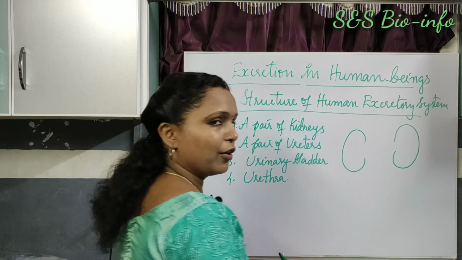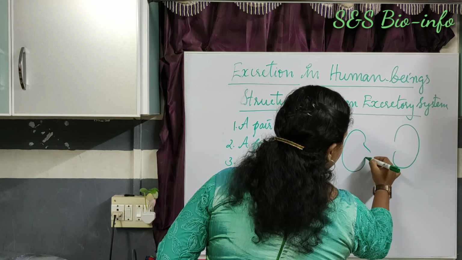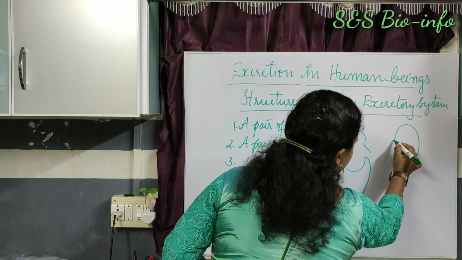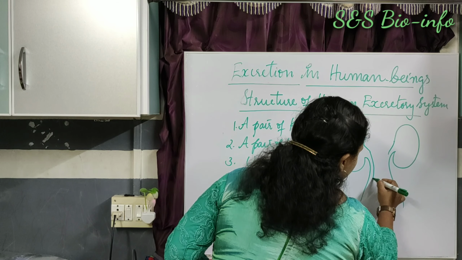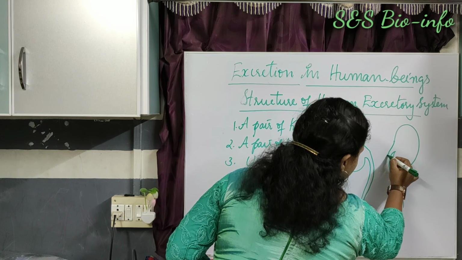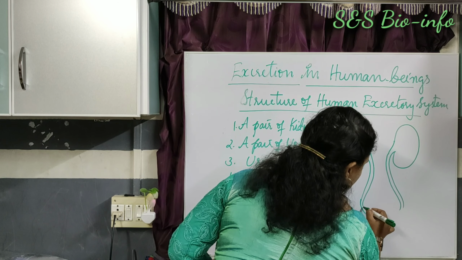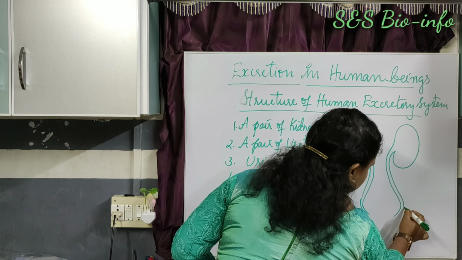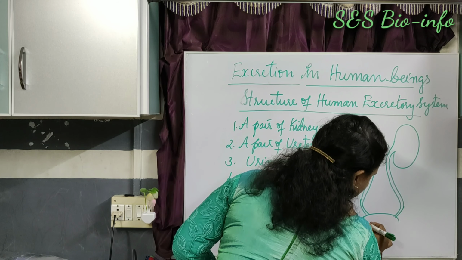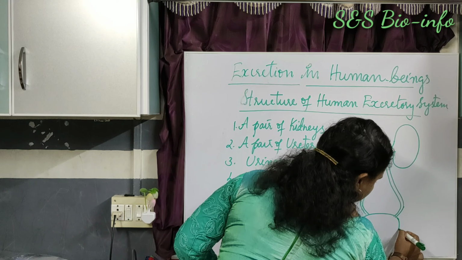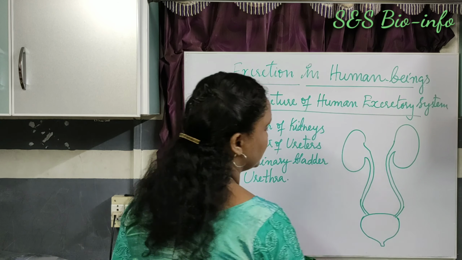Bean-shaped, a pair of kidneys, bean-shaped kidneys. A pair of ureters, urinary bladder, urethra. So let's label them.